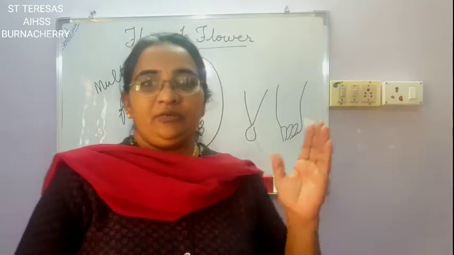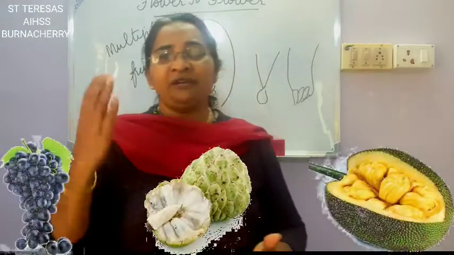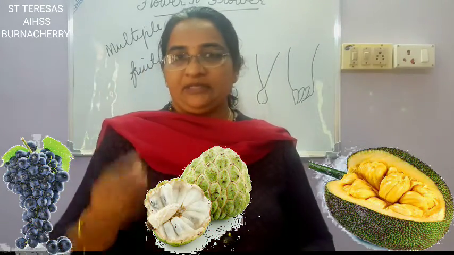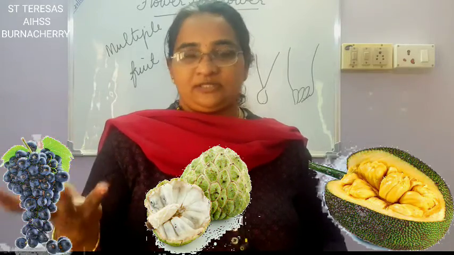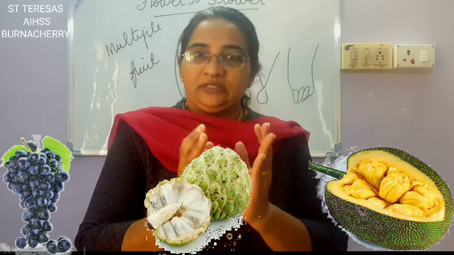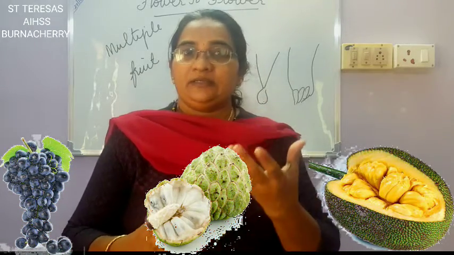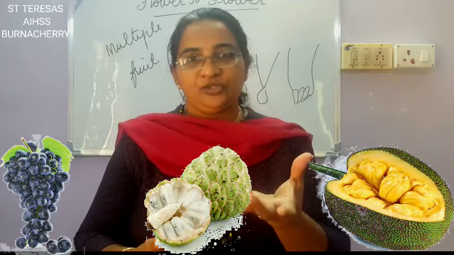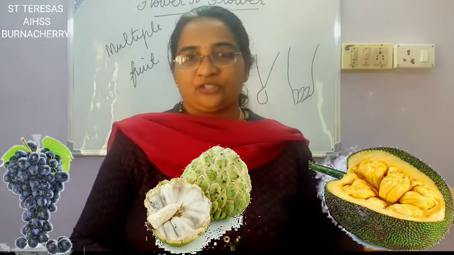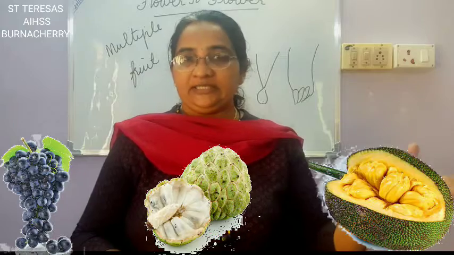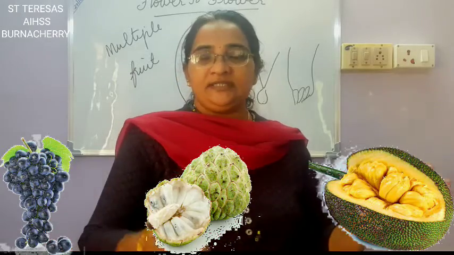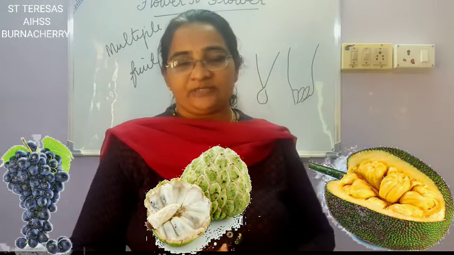Okay. So once again we will go through everything. We have three types of fruits in front of us. One you can see here, the grape. It is a bunch of fruits, isn't it? Grapes is a bunch of fruits. Now, the next one is custard apple. Custard apple also, we know many fruits are there in that, isn't it? Pineapple or jackfruit also we know. Look at the inside of the jackfruit. That also we know there are many fruits together there. But what is the difference between all these three types of fruits?